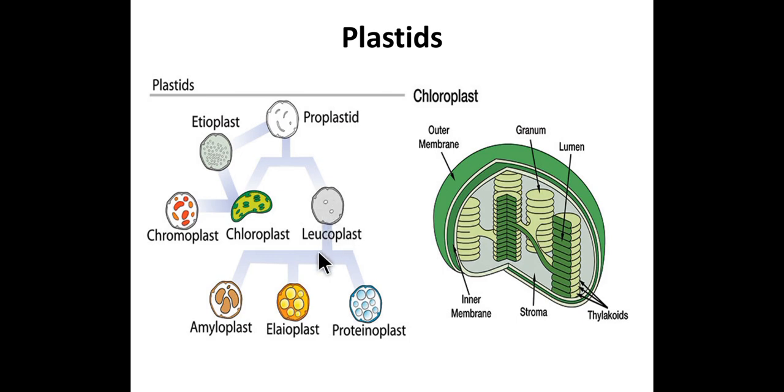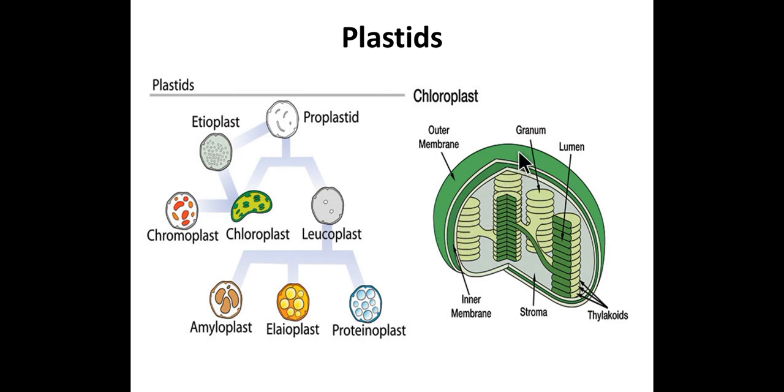On that basis, the leucoplast is again divided into three types: amyloplast containing amylose, elaioplast containing the oil bodies, and proteinoplast containing the protein. So in detail about the chloroplast, chloroplast is a very important cell organelle present in the plant cell, with which the plant can perform photosynthesis.